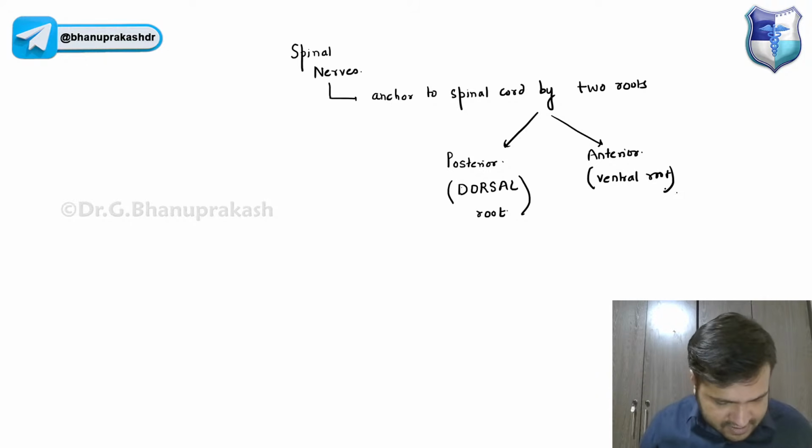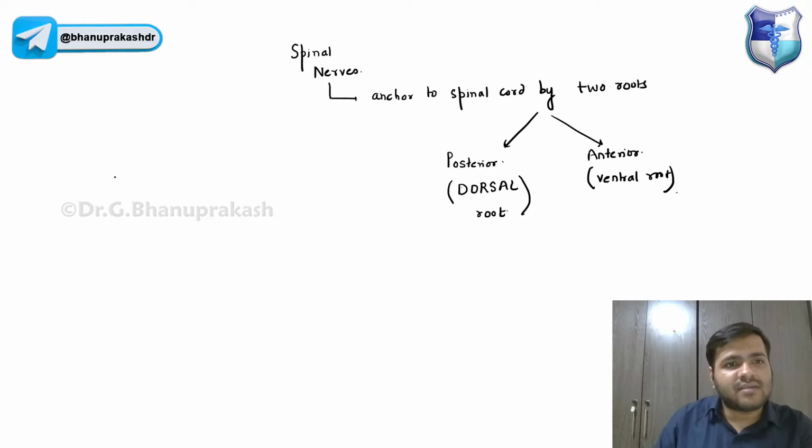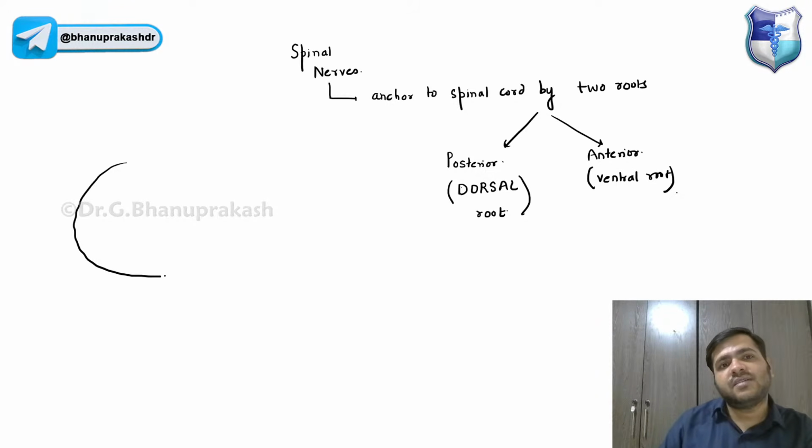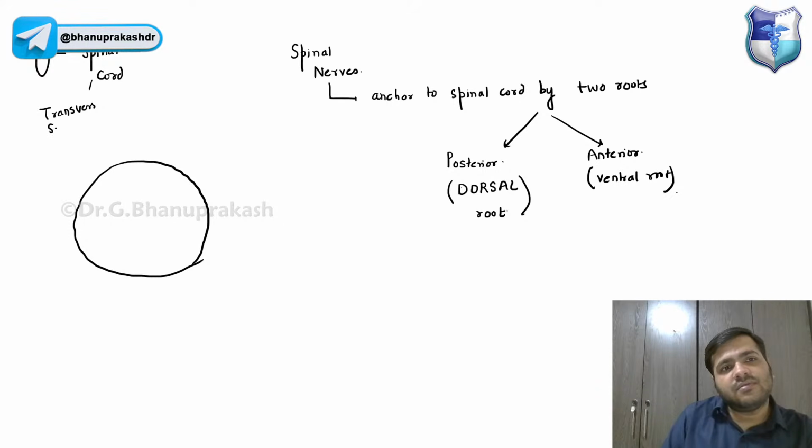Now guys, let me try to draw it, and that will make it easier to understand. Let us suppose that this is the spinal cord, and we are taking a transverse section right now. We have cut the spinal cord, and this is how it looks.